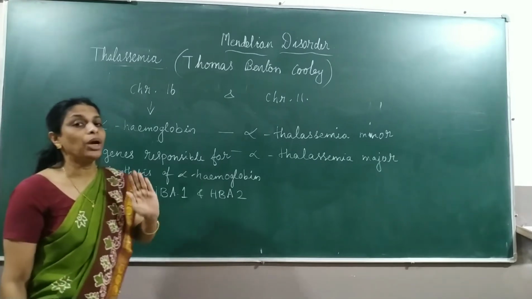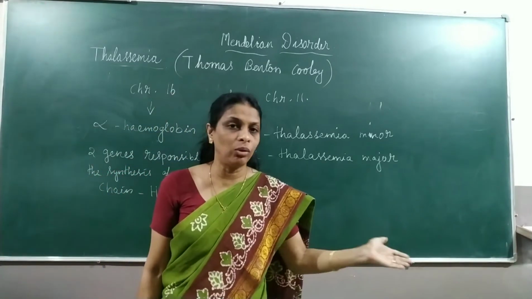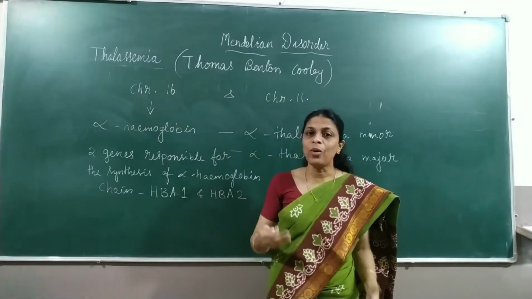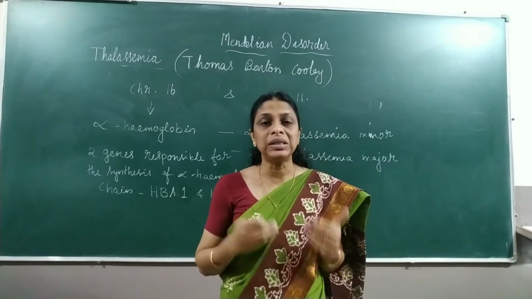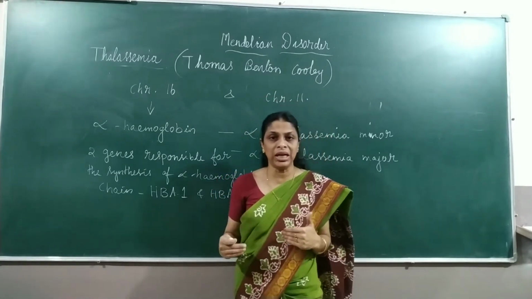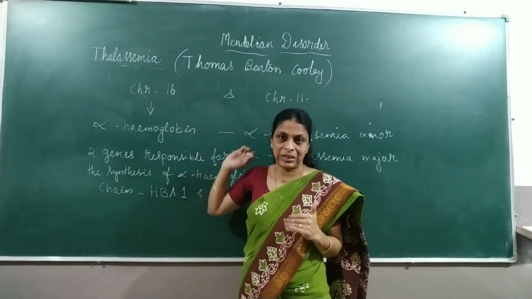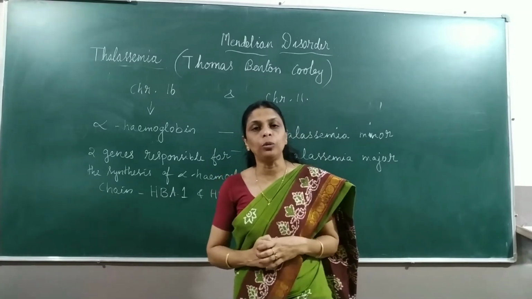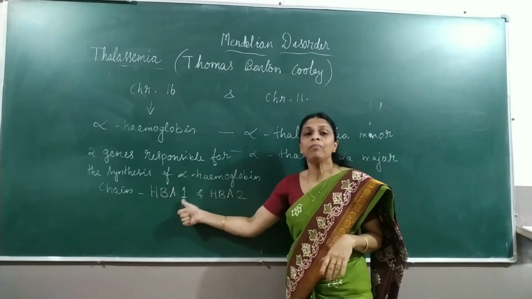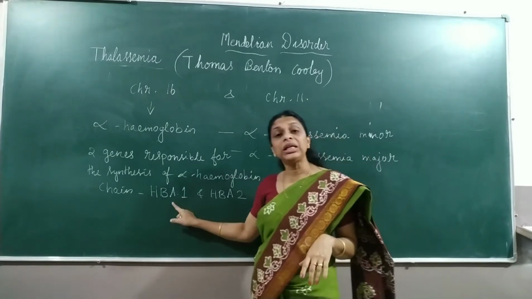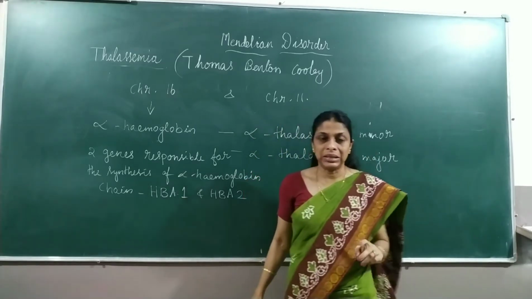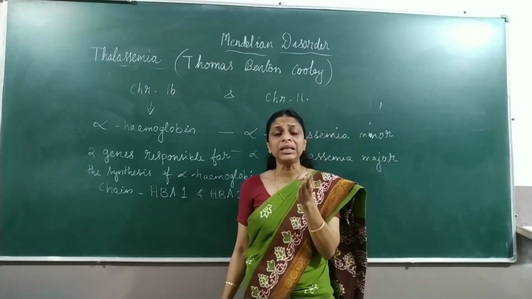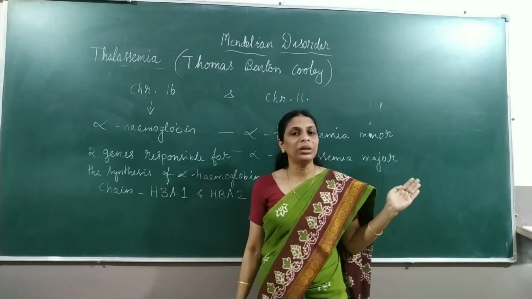So in alpha thalassemia, only the alpha hemoglobin chains will be affected. The genes responsible for the synthesis of the alpha hemoglobin chain are found on chromosome number 16. And there are 2 genes responsible for the synthesis of alpha hemoglobin chains, that is HbA1 and HbA2. Each of these genes has 2 alleles, and if one allele is missing, there are not many complications.